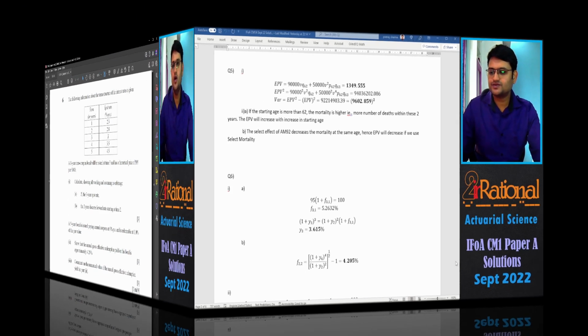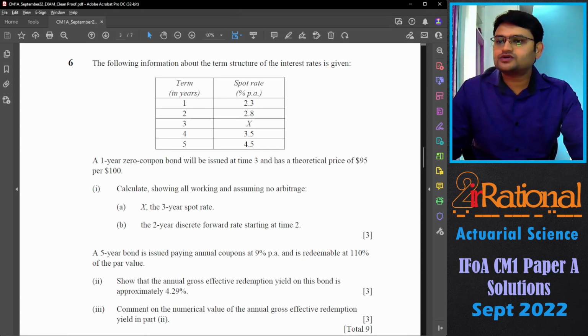Let's go to the next question. The following information about the term structure of the interest rate is given. So you can see Y3 is missing. A 1-year zero coupon bond will be issued at time 3 and has a theoretical price of 95 per 100. So we can find the F3,1 from this. Calculate, showing all working and assuming no arbitrage, A, X, that is the 3-year spot rate, and B, the 2-year discrete forward rate starting at time 2.